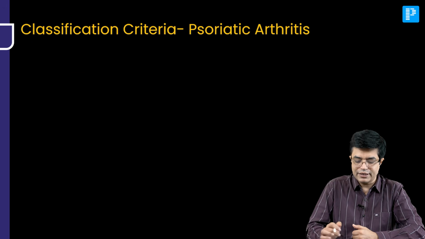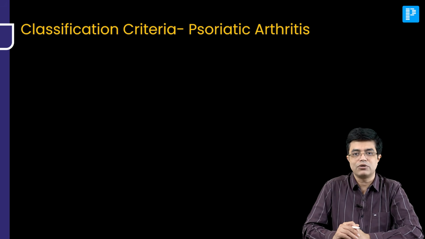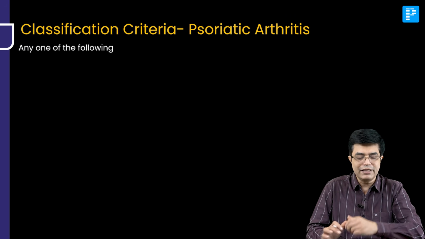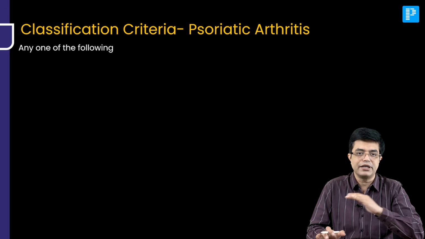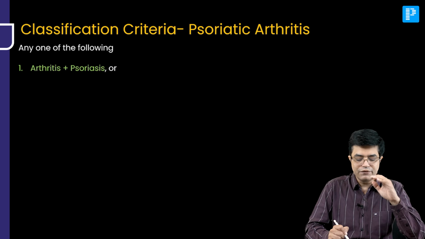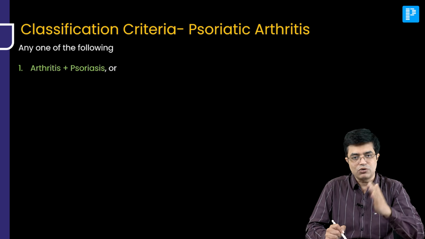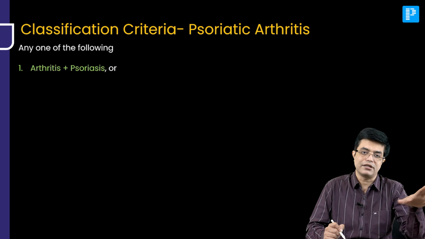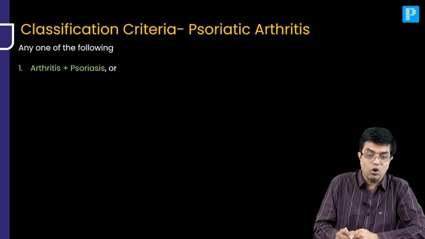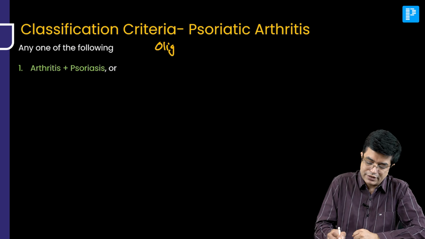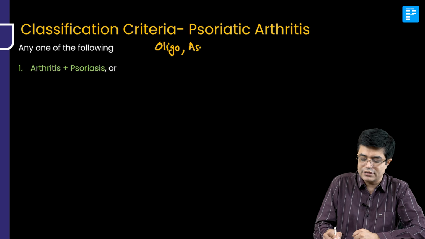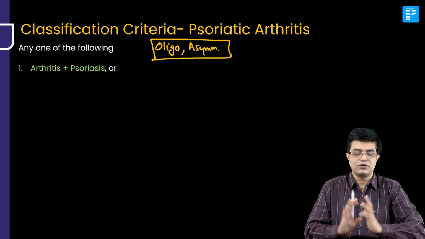Now, how do you make the diagnosis? There is a classification criteria for psoriatic arthritis. It says that any one of the following, if it is present, we say psoriatic arthritis. Number 1, any patient with arthritis with psoriasis, we say psoriatic arthritis. Generally, it is oligoarthritis which is seen, and it is asymmetric arthritis which is seen, right? So, oligo asymmetric arthritis with psoriasis, psoriatic arthritis.